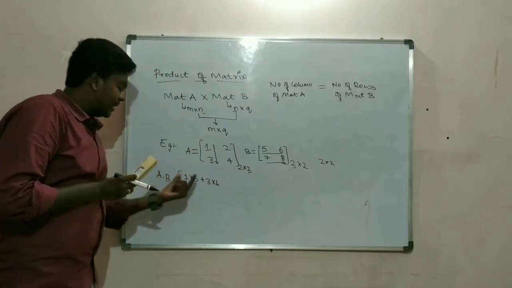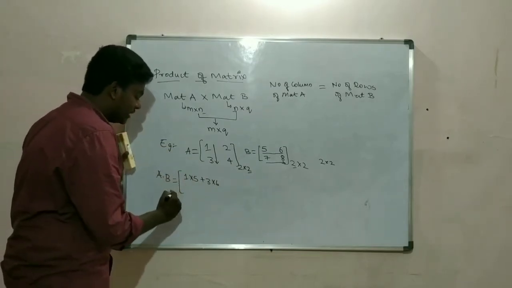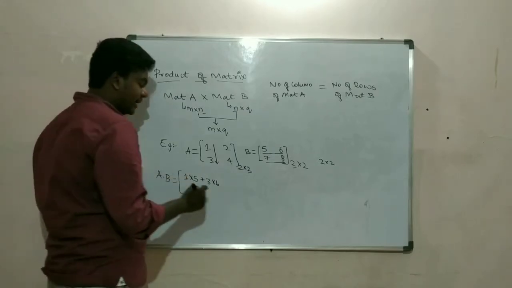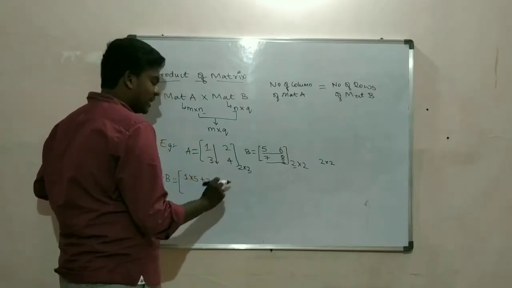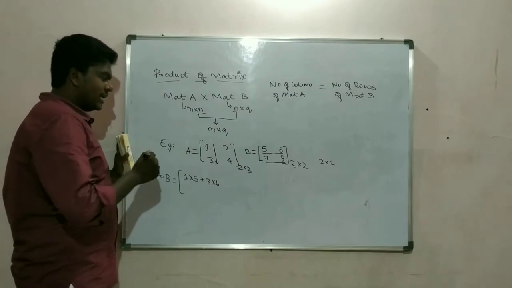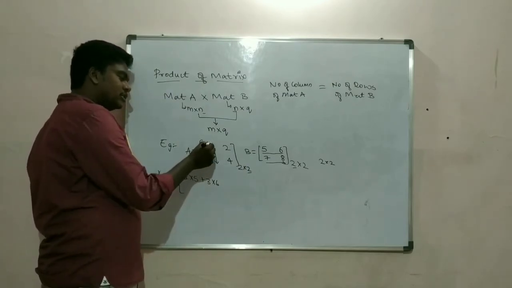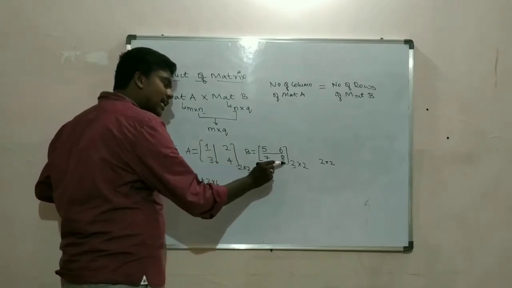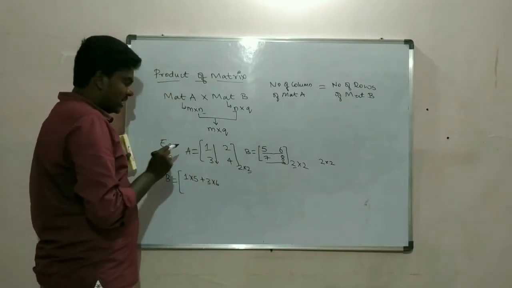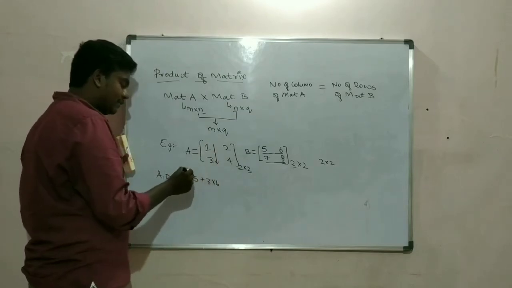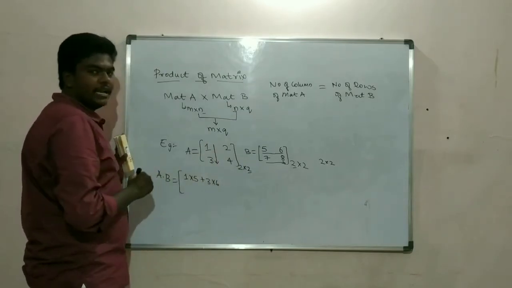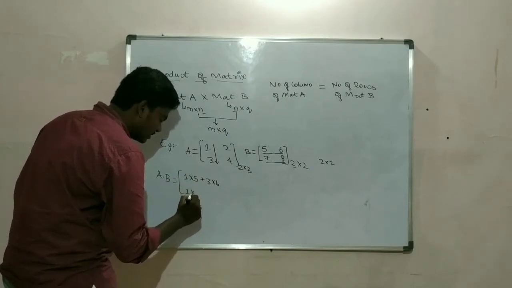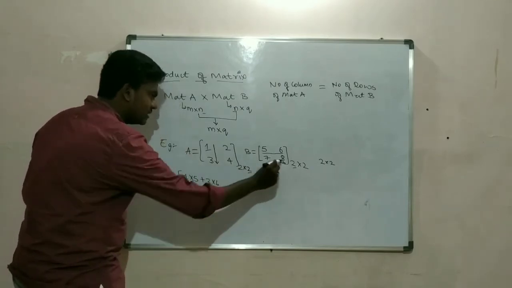Should I write it at second row first column, or here, that is first row second column? To know that, we are taking elements of first column, multiplying it with the second row. That means this resultant I have to write in first row, second column. So 1 into 7 plus 3 into 8.